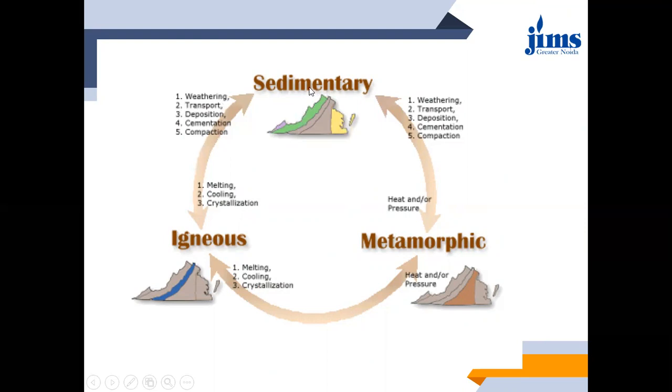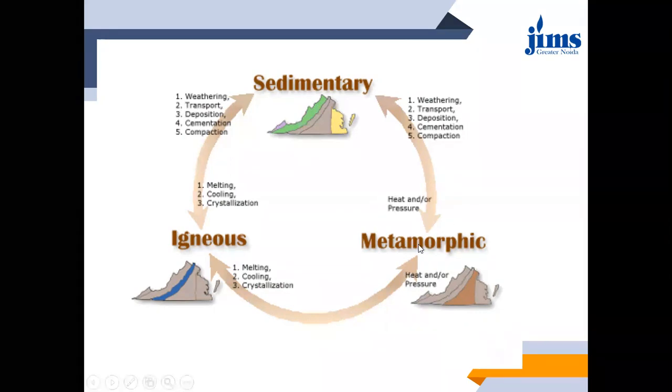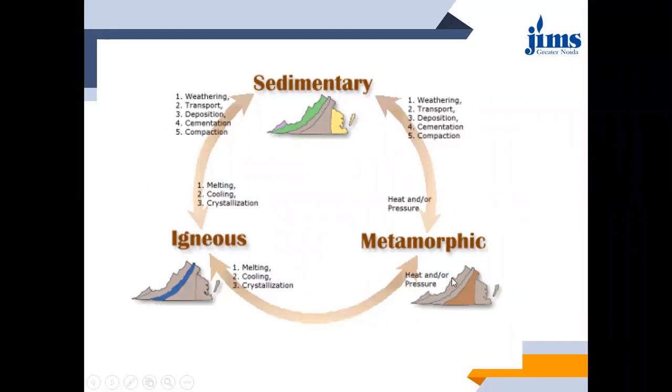If this sedimentary rock will be converted into metamorphic, what will happen? Only the exposure condition changes: heat and pressure should be there. Similarly, if igneous rocks want to get converted into metamorphic rock, the same heat and pressure will be there. And if it is reversible, that is from metamorphic to igneous rock, then again the three different